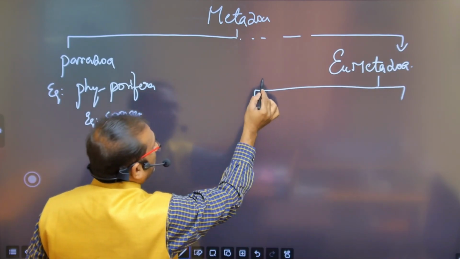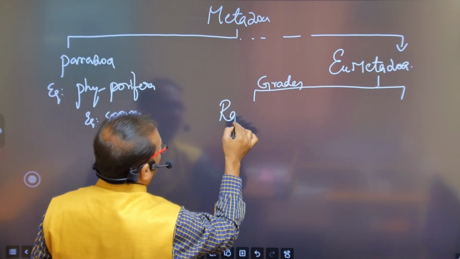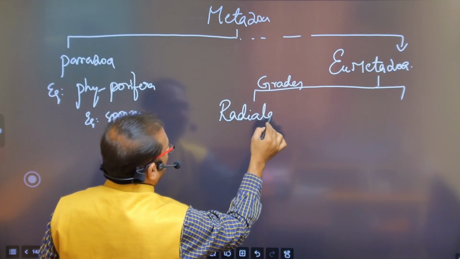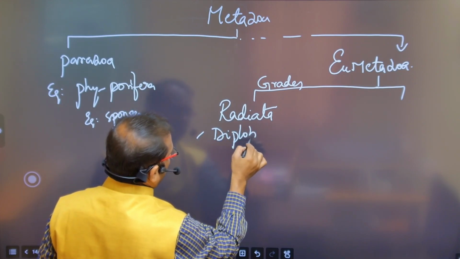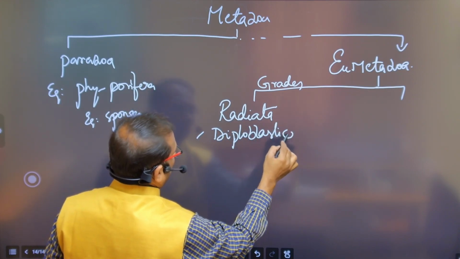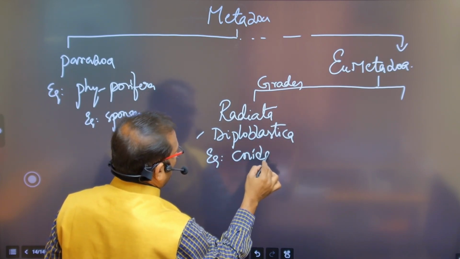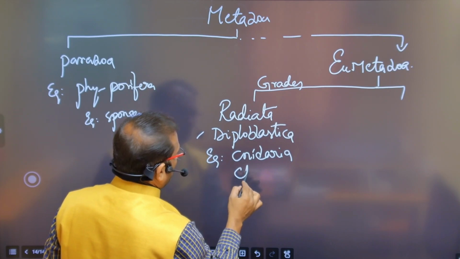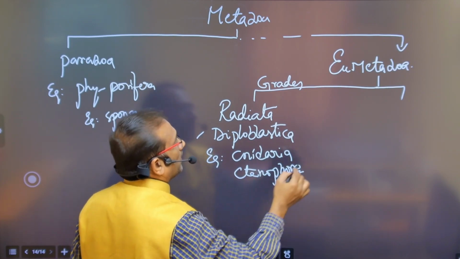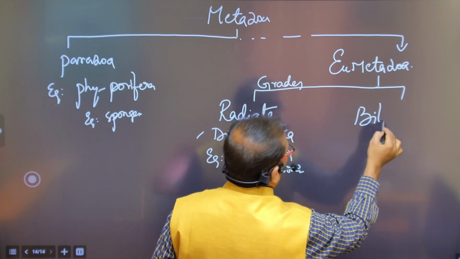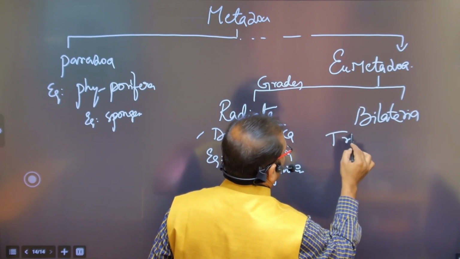Eumetazoa, two grades: radiata, also called diploblastica. Examples: Cnidaria, Ctenophora. Here Bilateria, also called triploblastica.